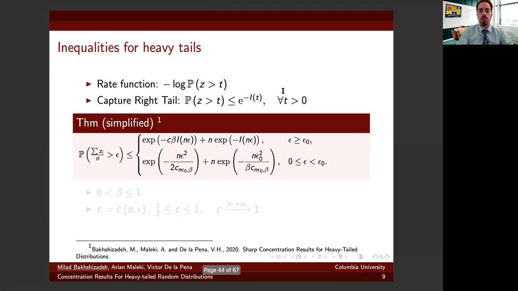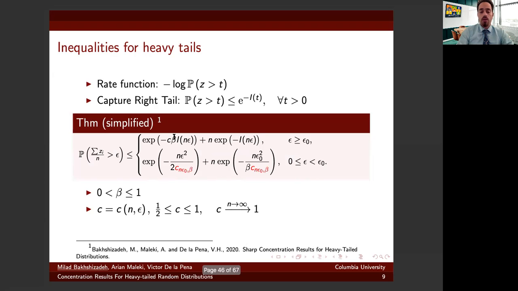So similar to the sub-exponential case, we see two regions. In the first region, for large epsilons, the tail capturing function characterizes the upper bound. For the other region, which corresponds to small epsilon, we see a Gaussian behavior of the deviation. In this inequality, C and beta both are coefficients depending on epsilon, n, and Z. But as n goes to infinity, both beta and C go to 1. So simply you can think of C and beta as 1.